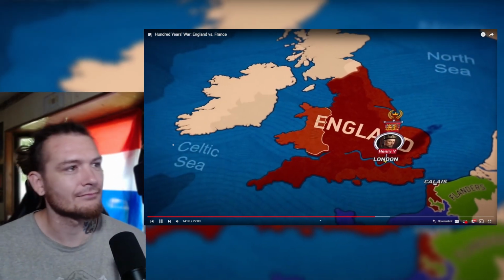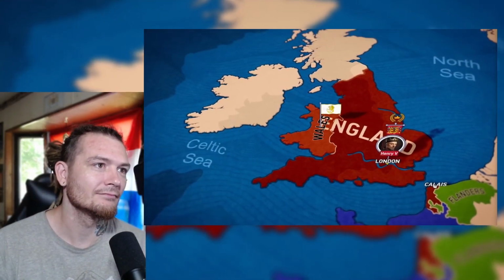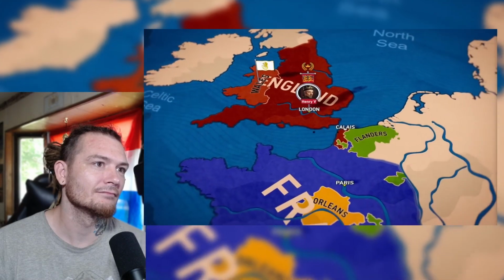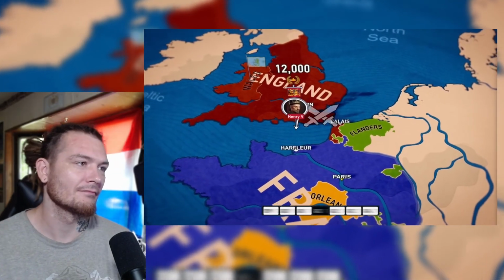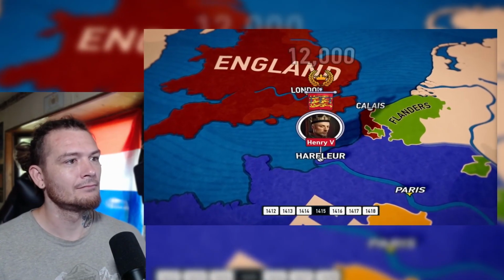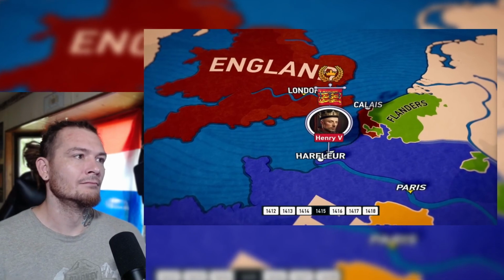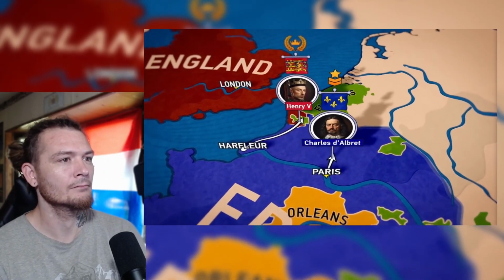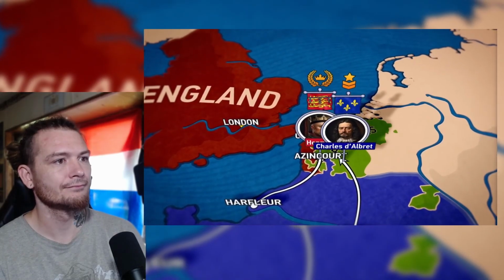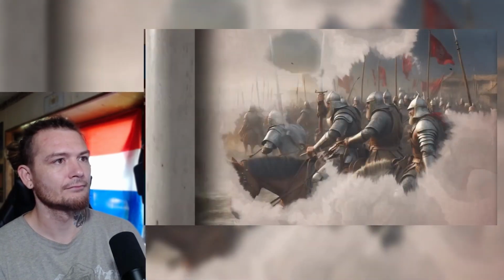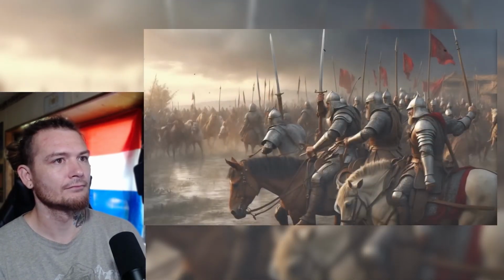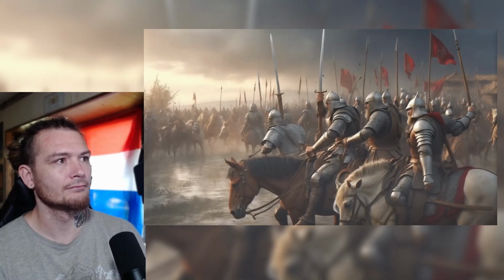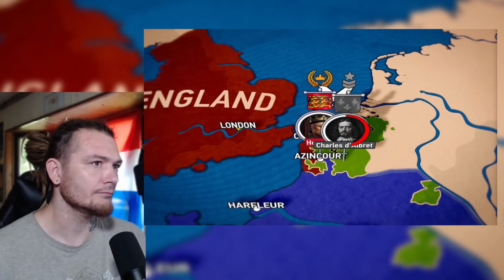Citing the French support of a Welsh rebellion 10 years earlier as a pretext, Henry V declared war, and in 1415 landed in Normandy with an army, then moved towards Calais for reinforcements. The French army, under Constable Charles d'Albret, moved to intercept him. At the Battle of Agincourt, the French army once again displayed a lack of discipline and suffered a devastating defeat, losing a third of their soldiers.